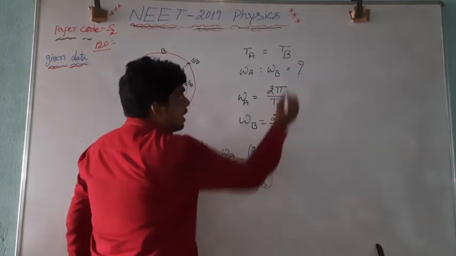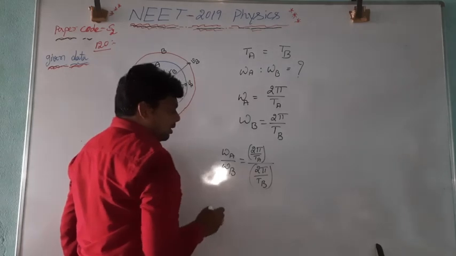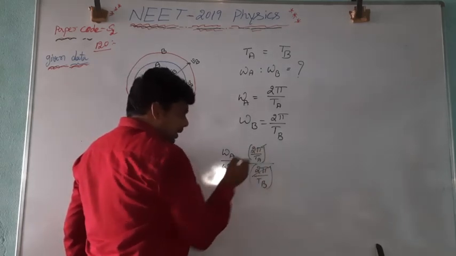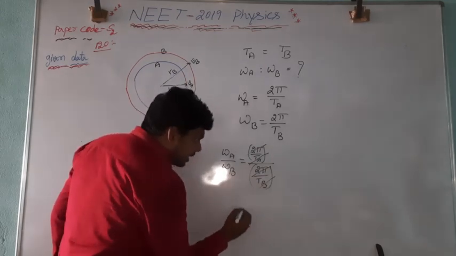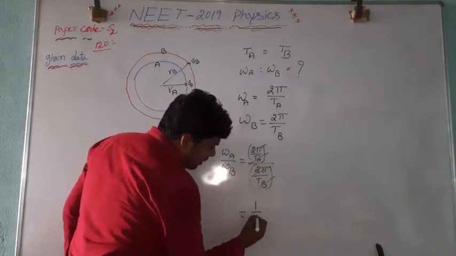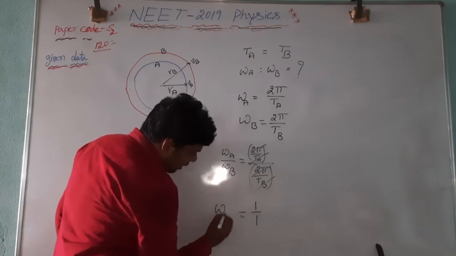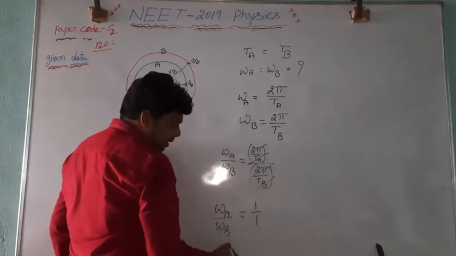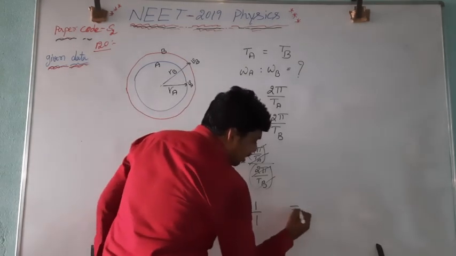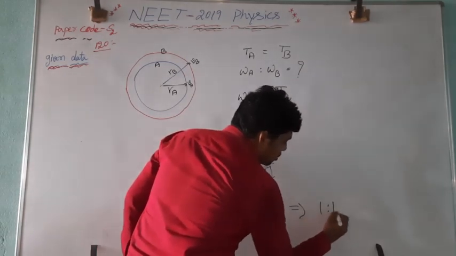Here TA is equal to TB, so 2 pi gets cancelled. Again these two get cancelled. The remaining is 1 divided by 1. Omega A divided by omega B is equal to 1 divided by 1, that is nothing but 1:1.